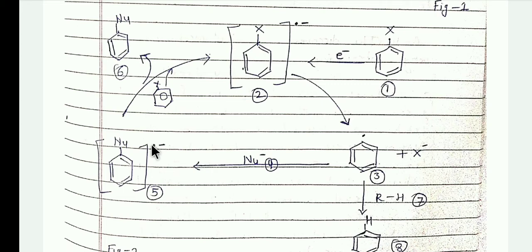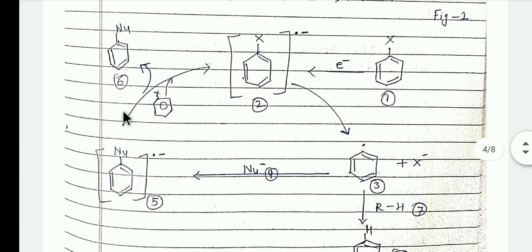This aryl anion radical reacts with another molecule of aryl halide and forms the nucleophilic substituted aromatic compound and the aryl halide anion radical, and this also dissociates into aryl radical and halide anion.